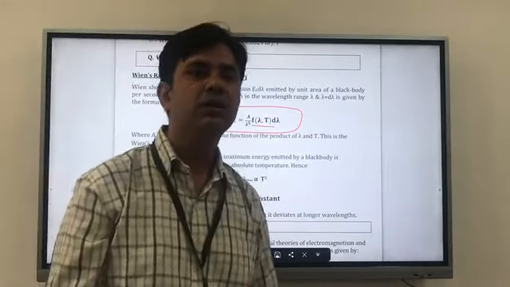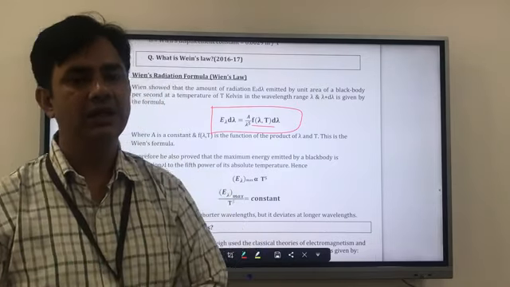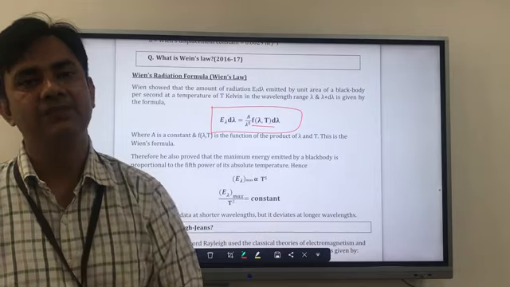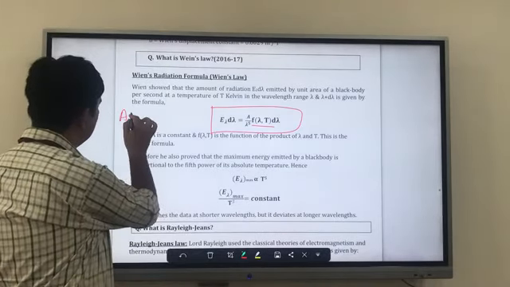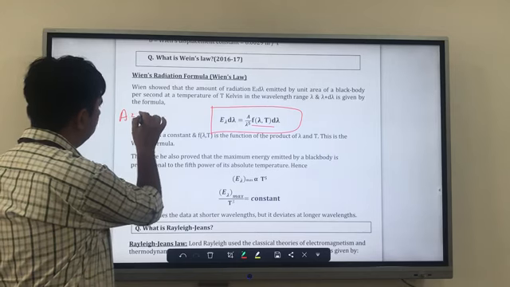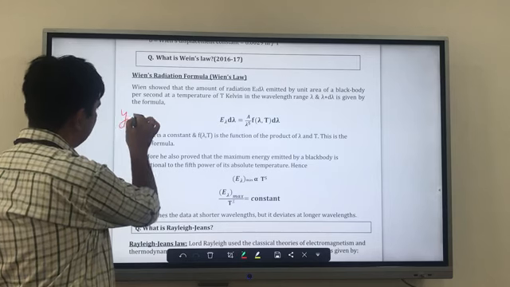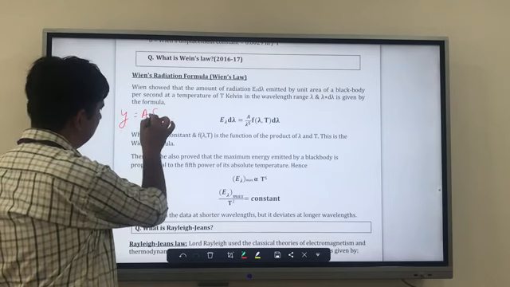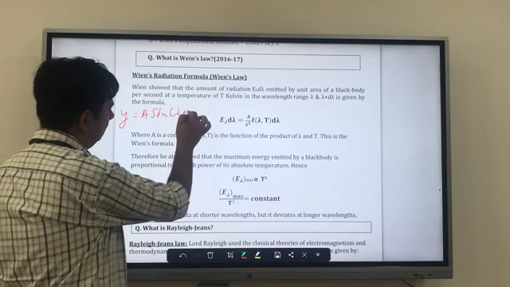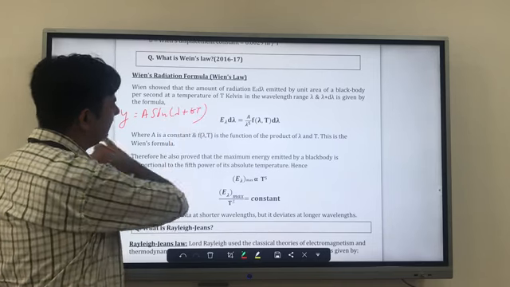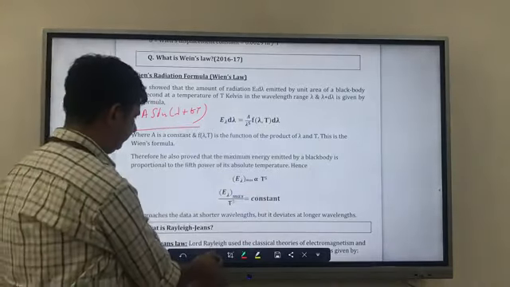The equation we are getting is in terms of wavelength lambda and temperature T in Kelvin. It is like y is equal to A sin of something, a function of these two.